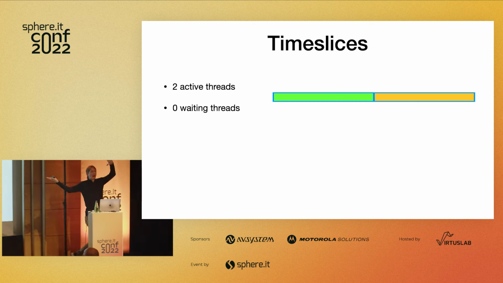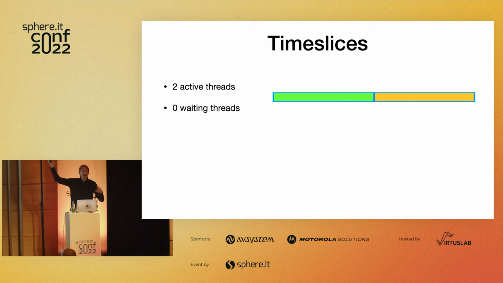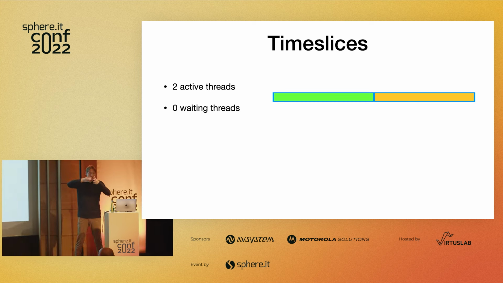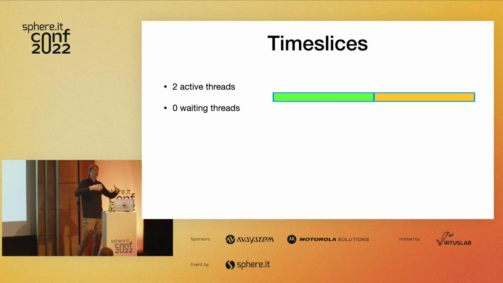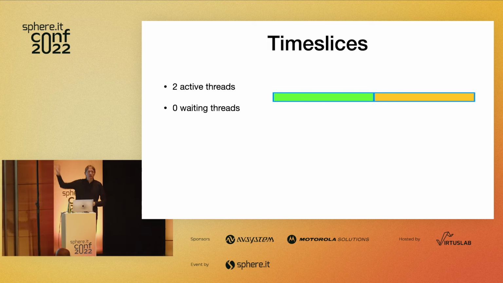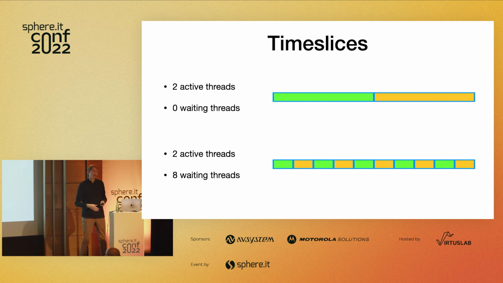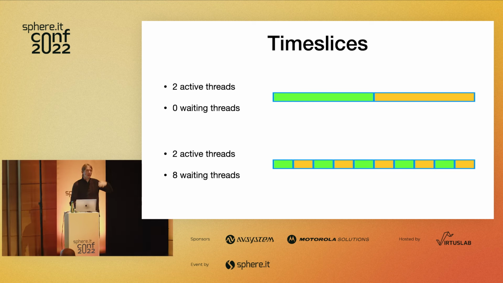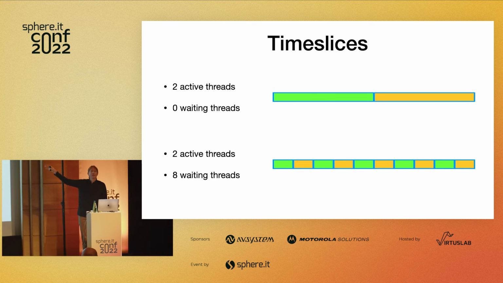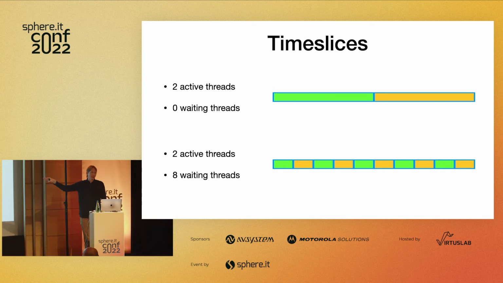So we can illustrate this graphically, right? Here's a situation where we have 2 active threads that are actually doing work and 0 blocked threads. In this situation, the first thread runs, and then the second thread runs, and then you go back and forth, and that's great. Now here, we have the same number of active threads, but we have 8 blocked threads.